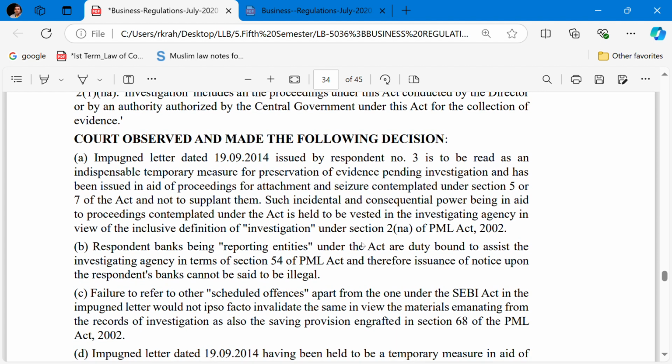Respondent banks, being reporting entities under the Act, are duty bound to assist the investigation agency in terms of Section 54 of the PMLA Act, and therefore the issuance of the notice upon the respondent banks cannot be said to be illegal.